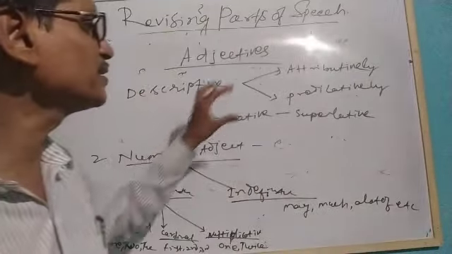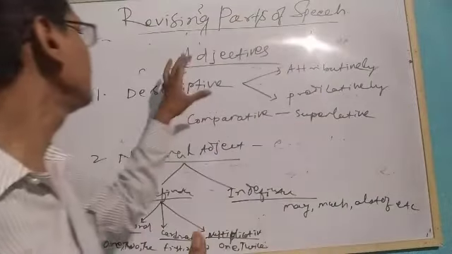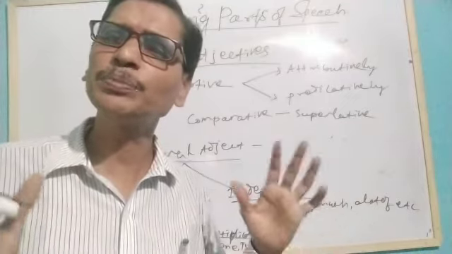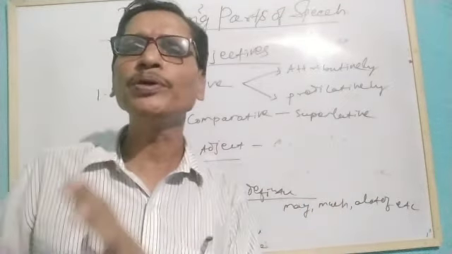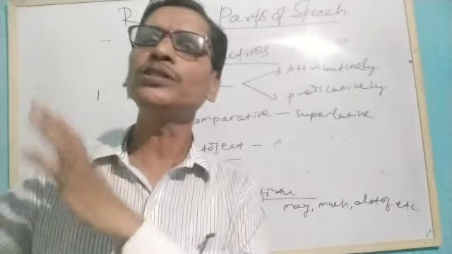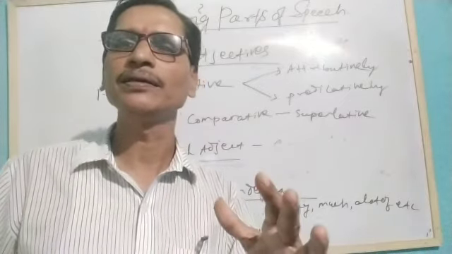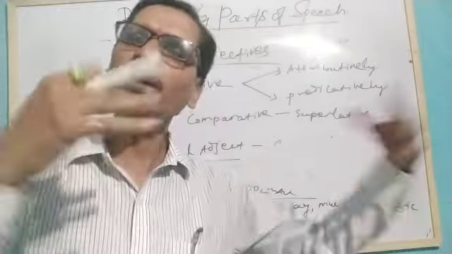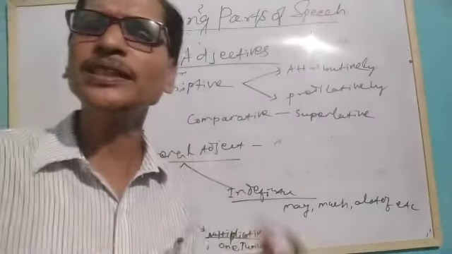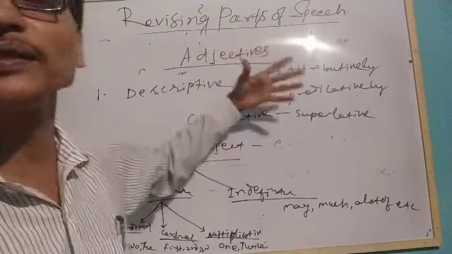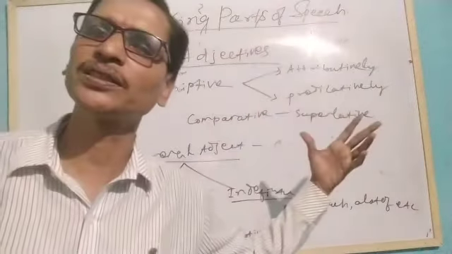When we talk about these descriptive adjectives, we also use degrees. Sita is beautiful. Sita is more beautiful, which is comparative. The most beautiful. He is an old boy. He is an old man. He is older. The oldest. In this way, we use comparatives and superlatives to give more information about the description of a noun.